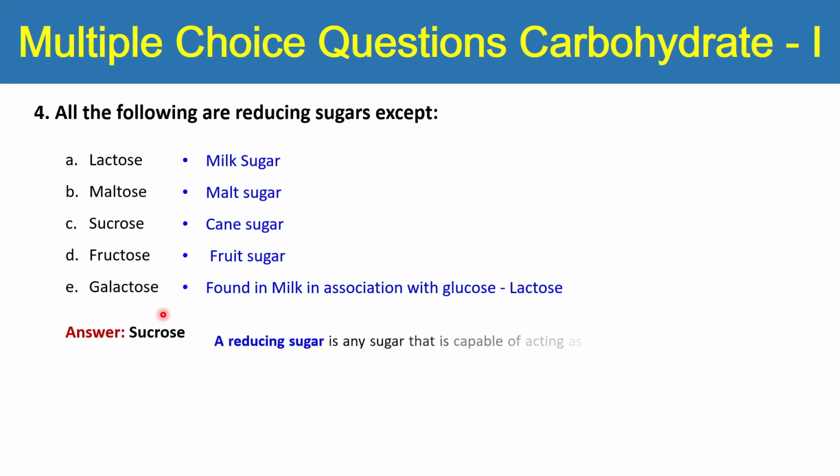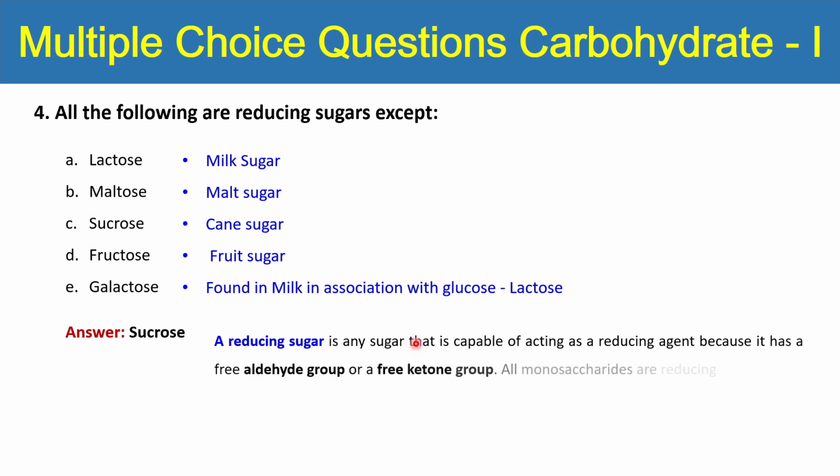Sucrose is a non-reducing sugar. So which sugars are reducing sugars? A reducing sugar is any sugar that is capable of acting as a reducing agent because it has a free aldehyde group or free ketone group. All monosaccharides are reducing sugars, along with some of the disaccharides.